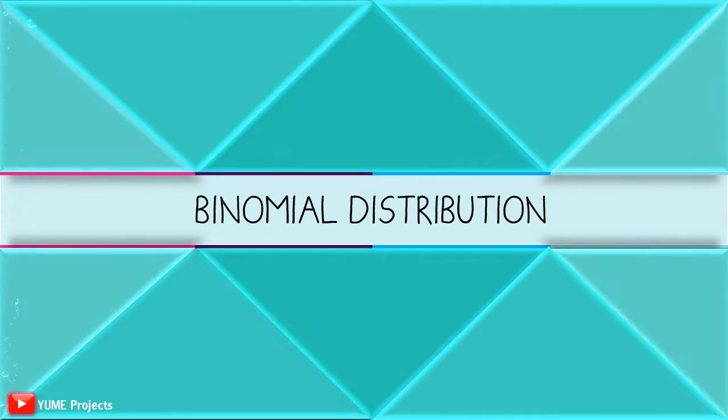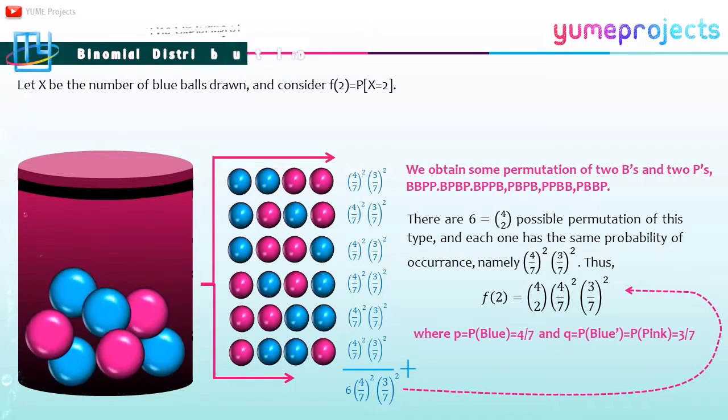Next, the binomial distribution. Okay, I will give you one illustration about the binomial distribution. Using the previous example in the Bernoulli distribution, we consider the problem of drawing 4 balls from a collection of balls, where the balls are drawn one at a time and each is replaced before the next draw. We shall let X be the number of blue balls drawn and consider the function f(2) = probability that X = 2. Based on the figure, we obtain some permutations of 2 blues and 2 pinks.